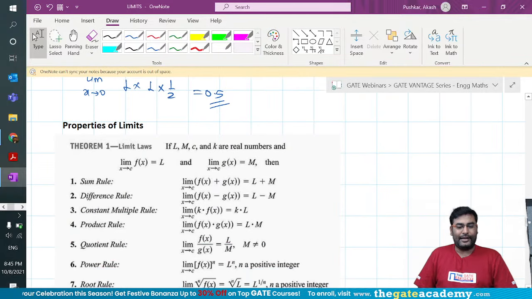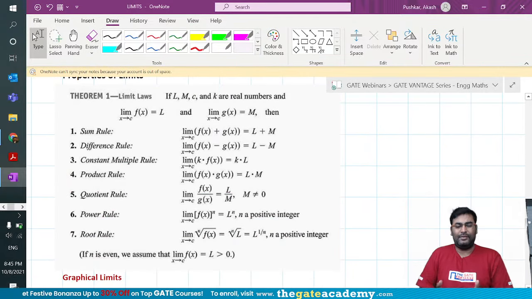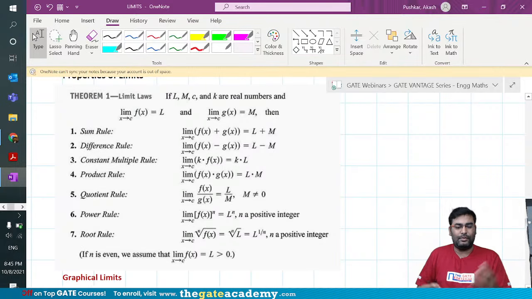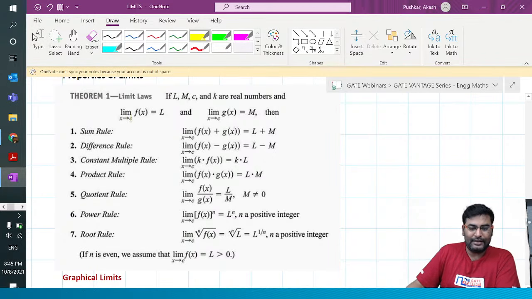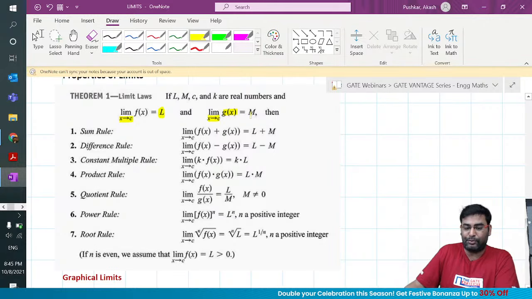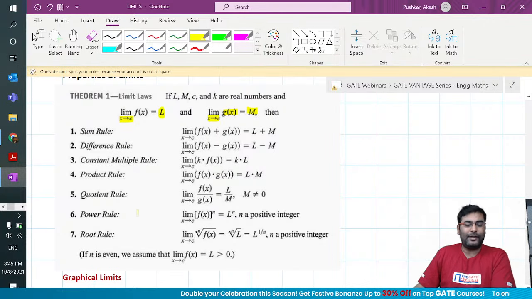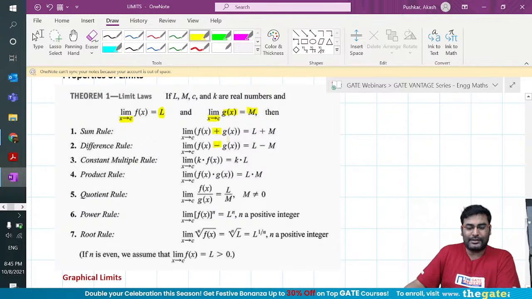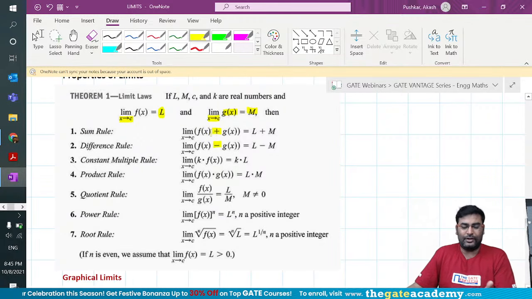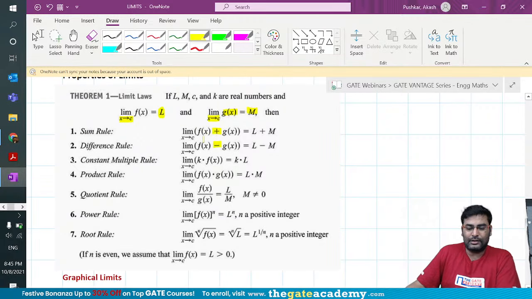Now guys, this is a good time to quickly give an idea about properties of limits. This is not something that you don't know, but I want to give you a good overview. As you can see on the screen, the limit as x tends to c of f of x is L, and for the other function g of x, the limit as x tends to the same point is M. Then there are certain properties. Like addition and subtraction: you can calculate the limits separately and add them up, or subtract the limit values.